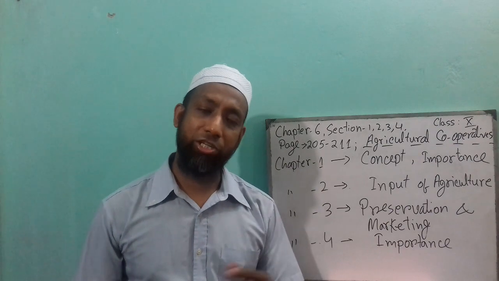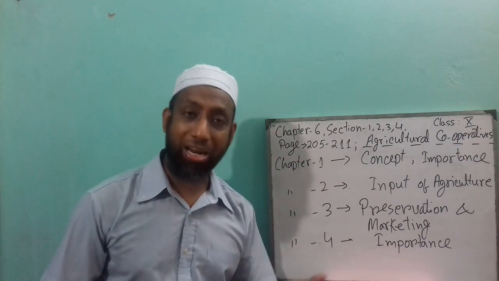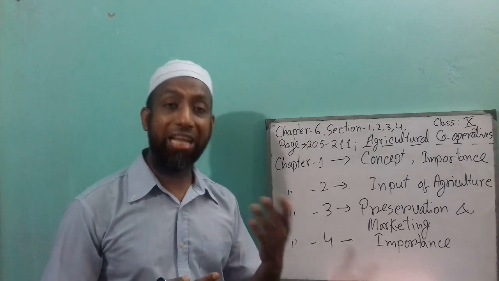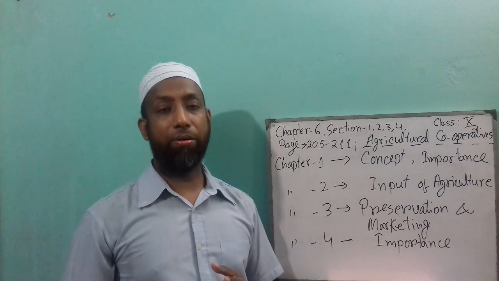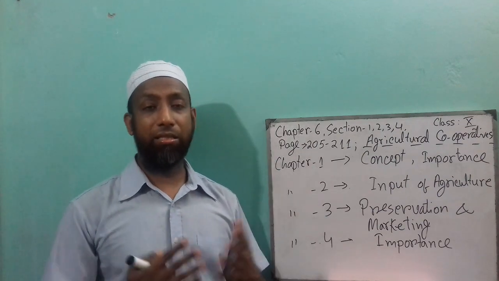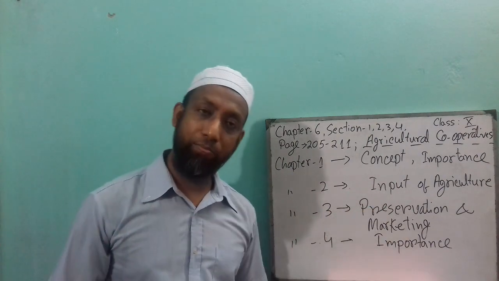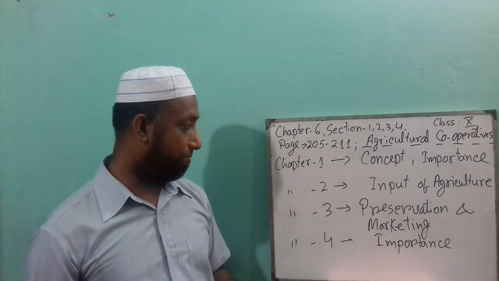And not only water machines, but also rice harvester, plowing machine, tractor, or fertilizer, medicine, and this type of things they can do. So this is Section 2, agricultural input through agricultural organization.